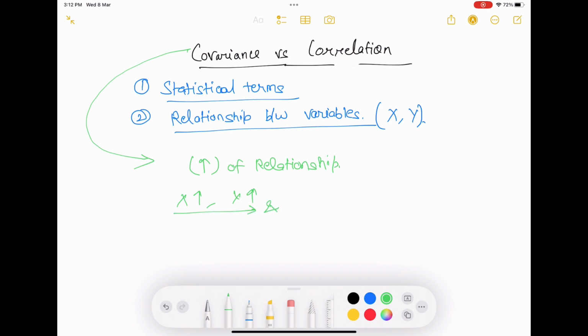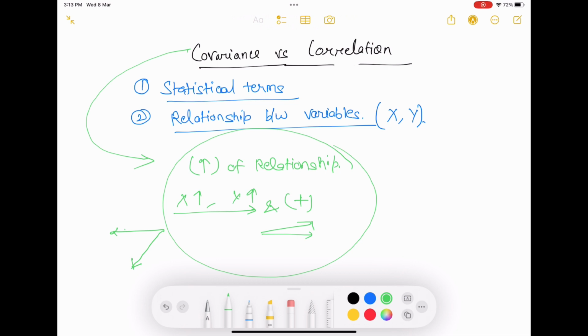If we have x on one axis and it is increasing, then y is also increasing. If x is decreasing on the left-hand side, y goes down. These are examples of positive relationship and positive covariance. It might happen that one goes up and another goes down, then that is a negative relationship and negative covariance.